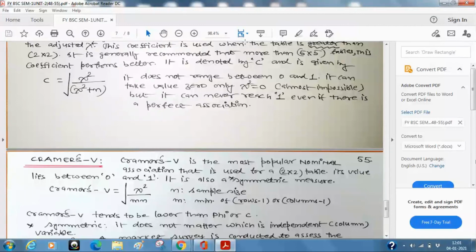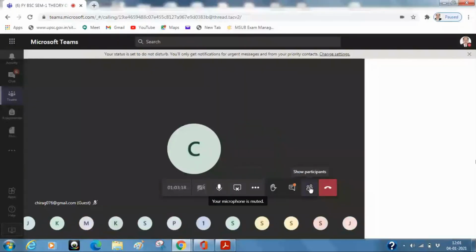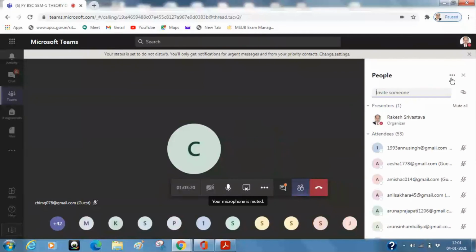Anyone can own a phone, but gender is fixed. You are male, you are male. You are female, you are female. But symmetry here in this sense of Cramer's discussion is that it doesn't matter what is your row variable and what is your column variable. So the whole issue is Cramer's V is generally more recommended. But again, don't forget that it is also based on chi-square.